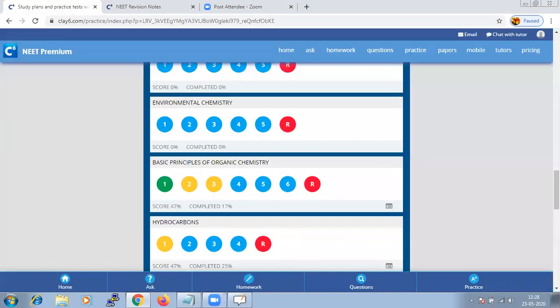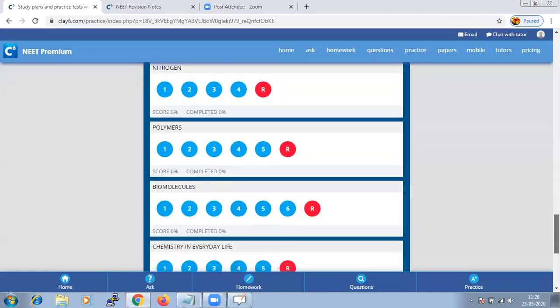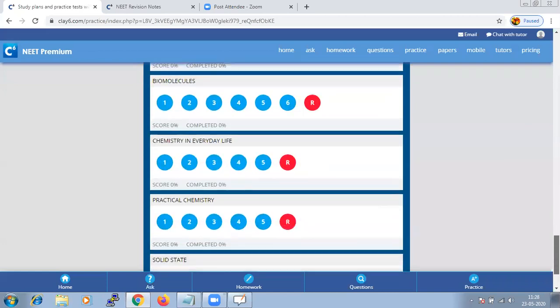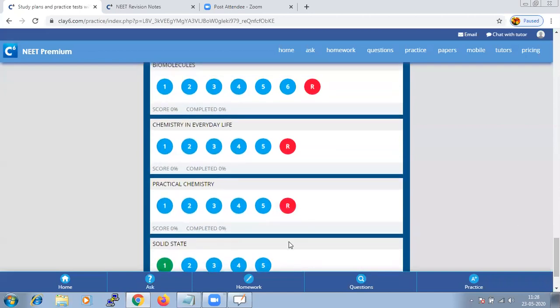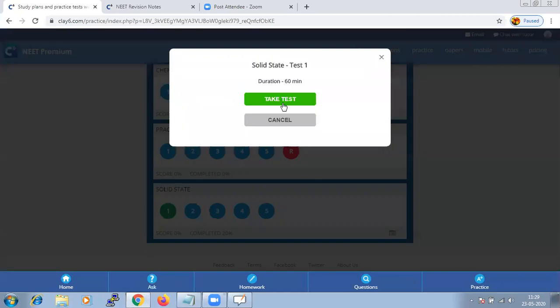If you go to the NEET Premium package, we have chapter wise tests. Blue color indicates that the test is not yet taken, green color indicates that the test is completed, and R is for a random test if you need any additional practice in that particular chapter. So let us try taking a test.